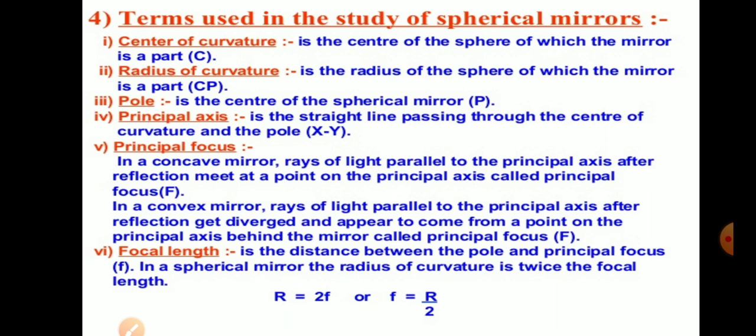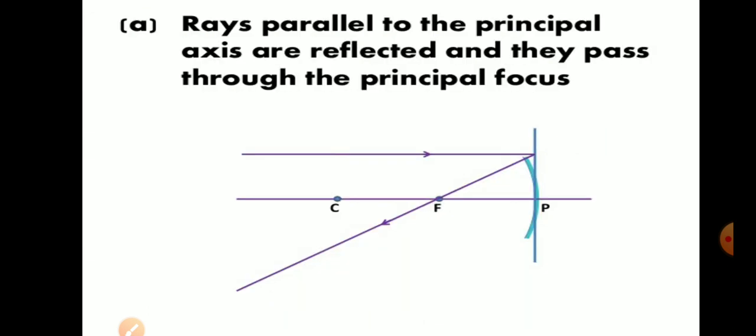Principal axis, the straight line which passes from center of curvature to the pole is known as principal axis. Principal focus, when the rays are parallel to principal axis, it appears to meet at a point. Either it will actually meet or it appears to meet. So that is known as principal focus. Focal length, the distance between pole and focus is known as focal length. If the rays are parallel to principal axis, they pass through principal focus.